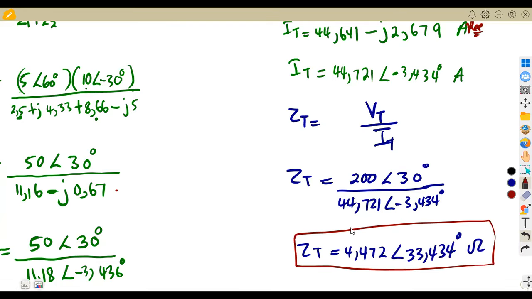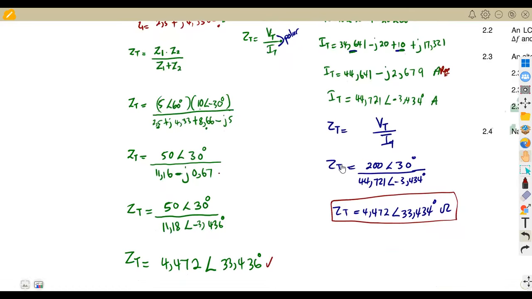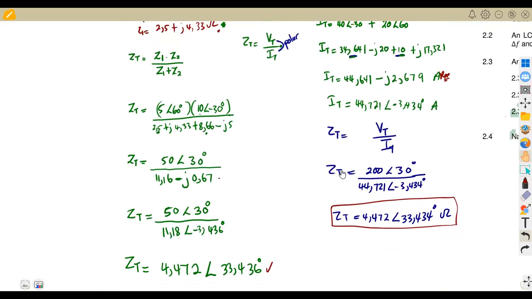So you're going to choose which method to apply. Are you going to work from the impedances? Are you going to work from the current and the voltage? Still, you are supposed to obtain the same thing. These are the two methods that we could have taken to calculate our ZT, total impedance, from that circuit that you're given.